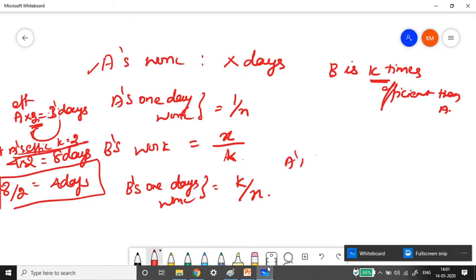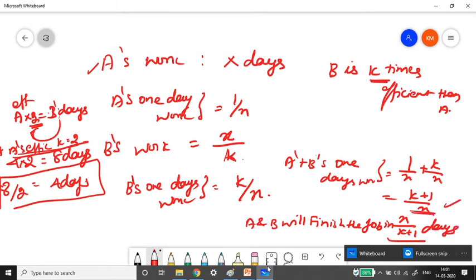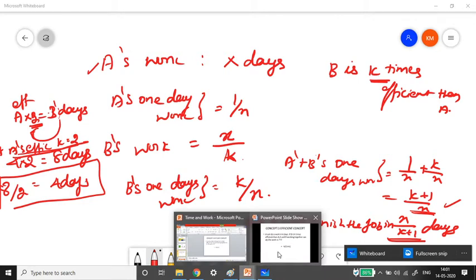Now how will we solve usually? The 1 day's work of A and B will be 1 by X plus K by X. Here the denominator is the same, so it is K plus 1 by X. This is the 1 day work of A and B. If you invert it, it gives the number of days taken by A and B to finish the job. A and B will finish the job in X divided by K plus 1 days. If you flip the 1 day work, that gives the number of days taken by A and B to finish the whole job. I guess now we have arrived at the formula.